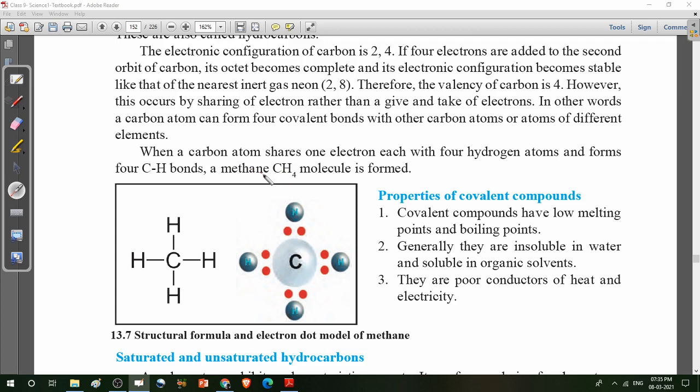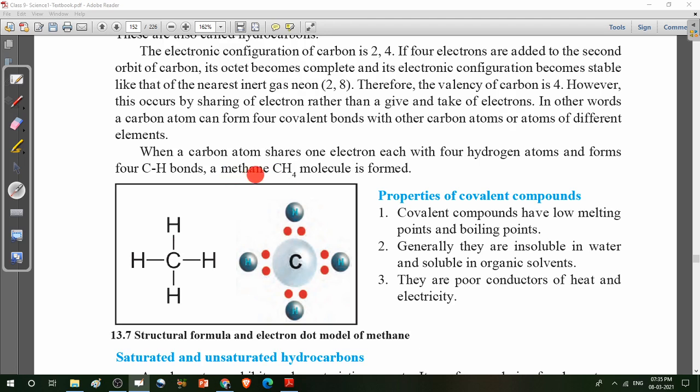In the word meth, the suffix ane is added. Whenever ane is added as a suffix, that means there is a single bond between the carbons and hydrogens. I will explain this structure in the next lecture also.